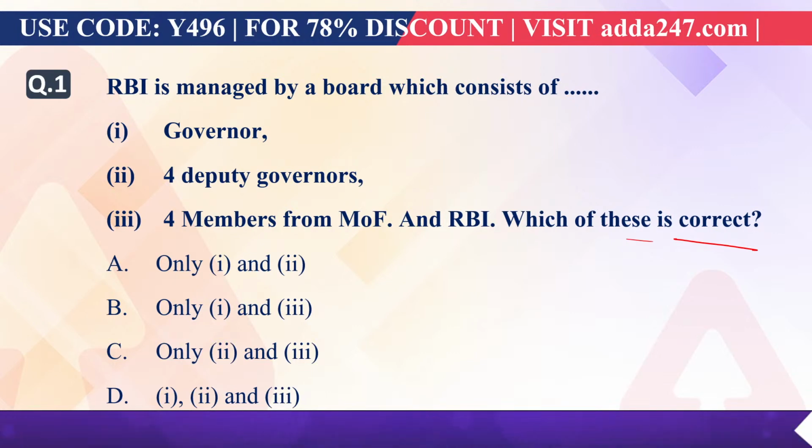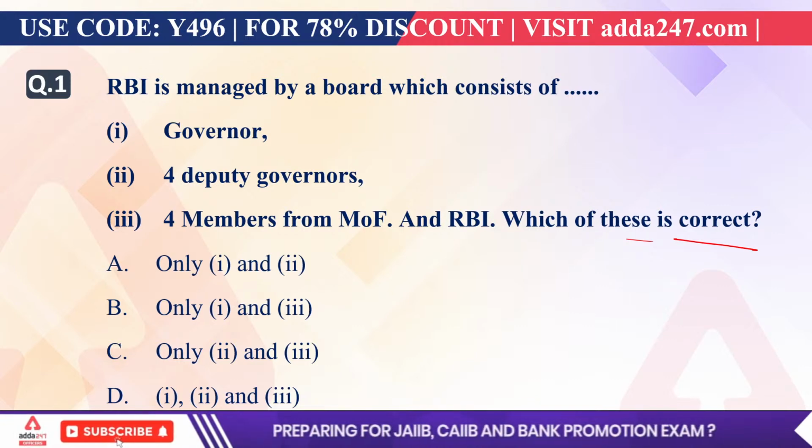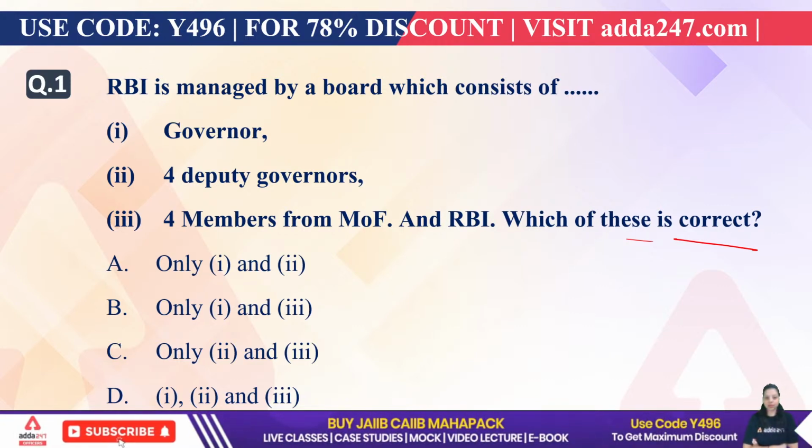Deepak is saying A, okay. Vijaya is saying D, 1, 2nd and 3rd, okay. All are correct. Okay, what about the rest?